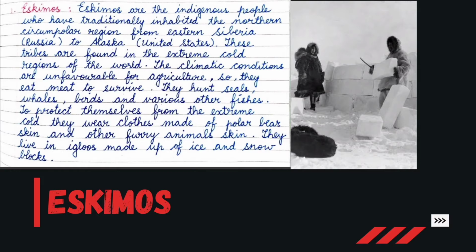They hunt seals, whales, birds, and various other fishes. To protect themselves from the extreme cold, they wear clothes made of polar bear skin and other furry animal skin. They live in igloos made up of ice and snow blocks.